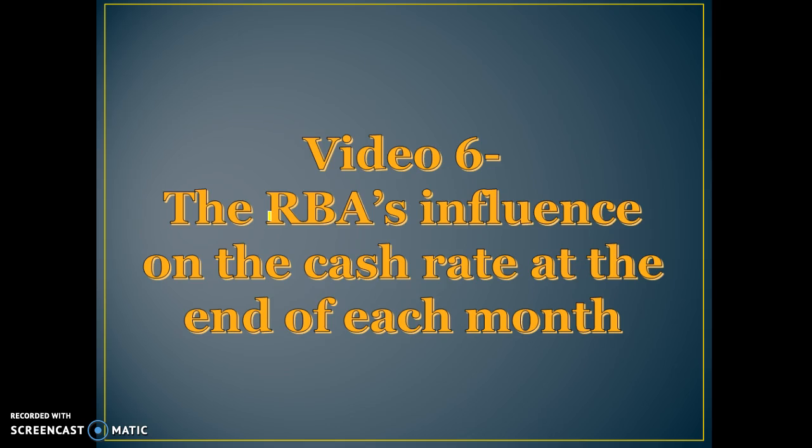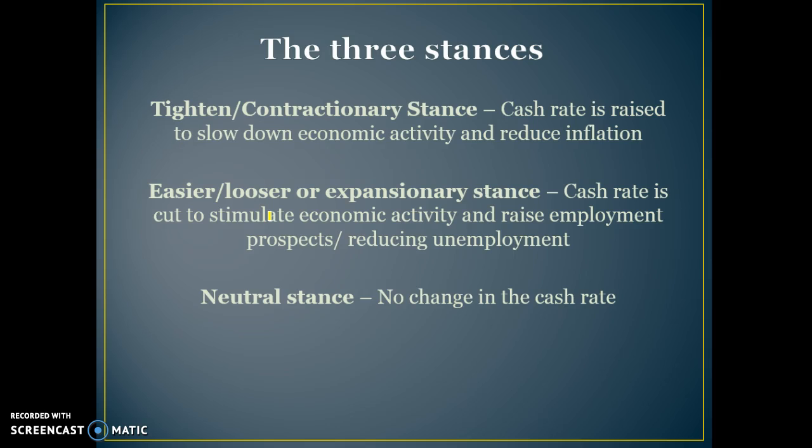What we're going to talk about in this video is basically what the RBA have to do if they want to lower the cash rate, which we call a loosening of monetary policy, or they want to increase the target cash rate and implement a tighter monetary policy stance. So there's three stances basically.